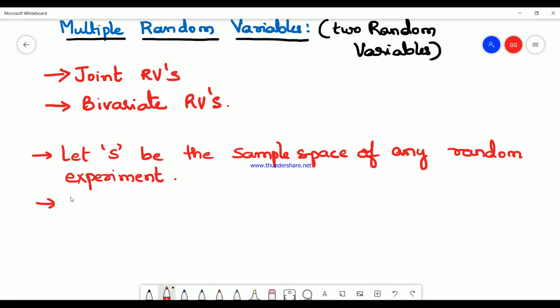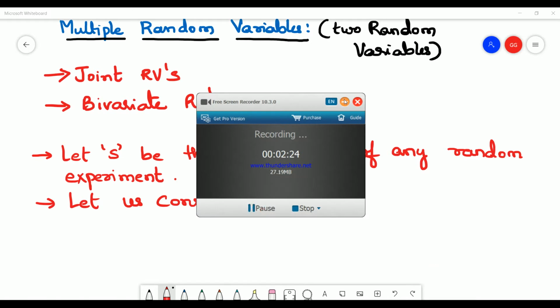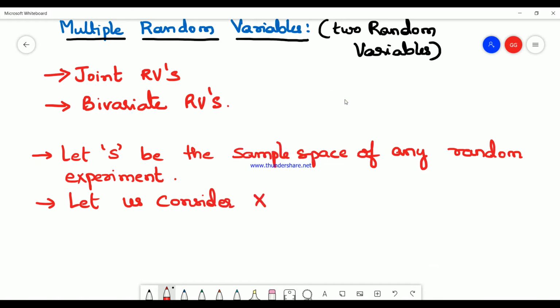Let us consider X and Y to be two random variables.